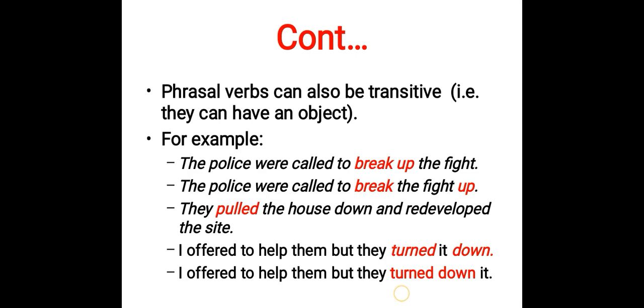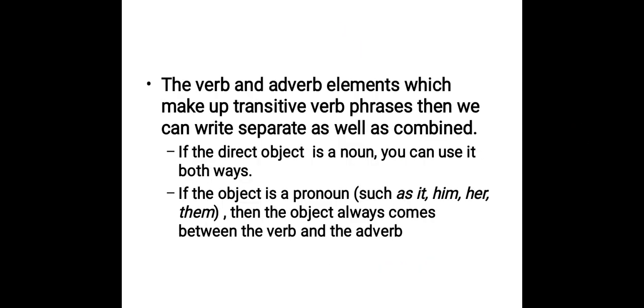So here, this turn down is a phrasal verb, and it can also be written as, I offered to help them, but they turned it down. Or you can also say, I offered to help them, but they turned down. The verb and adverb elements which make up the transitive phrasal verbs can be separated as well as combined. As we could see, in intransitive phrasal verbs, they couldn't be separated, or you couldn't write anything between them. But in the transitive phrasal verbs, they can be separated, or there can be another word that you can write between them.